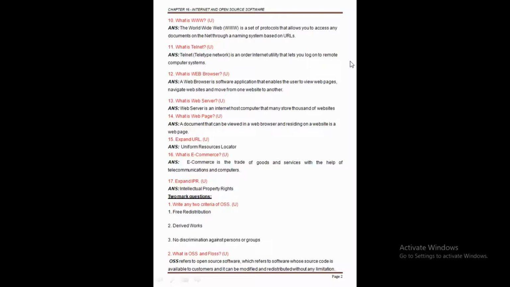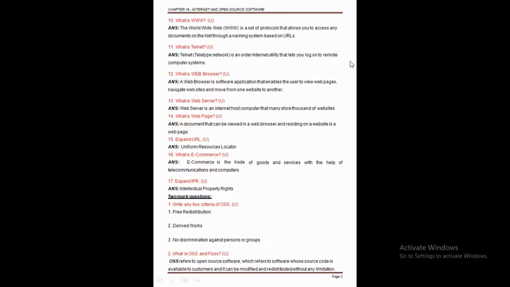And after URL, the next question is, what is e-commerce? The meaning of e-commerce, the full form we can say, is electronic commerce. That means whatever goods we are going to purchase, or whatever goods we are going to transfer, everything we are doing electronically here. So we can say the meaning of e-commerce.